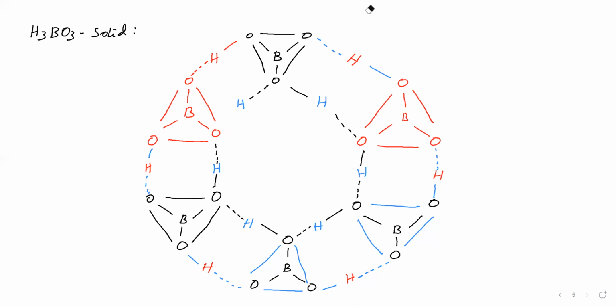So what we will get is a hexagon shape. This is a hexagon. This is also a hexagon. Like that will be there. Then for this oxygen, one covalent bond is there, then hydrogen bond. For this oxygen, hydrogen bond is there, therefore covalent bond.